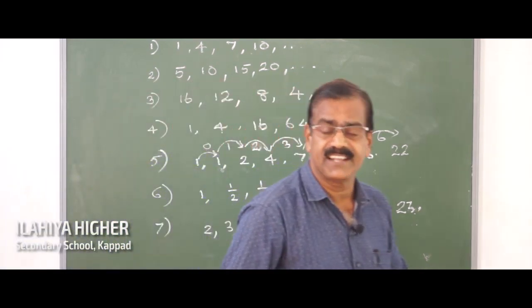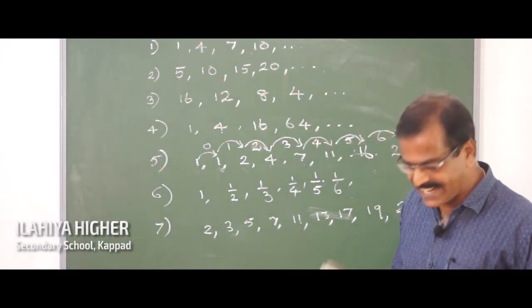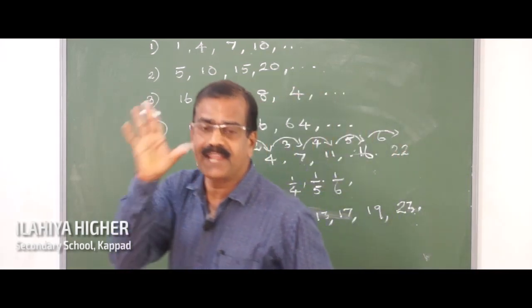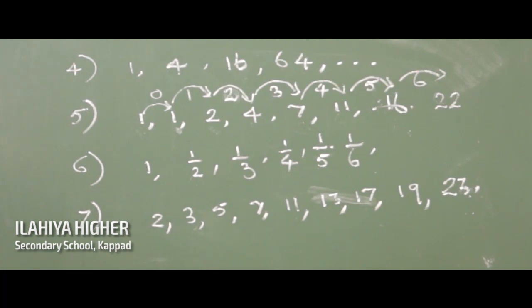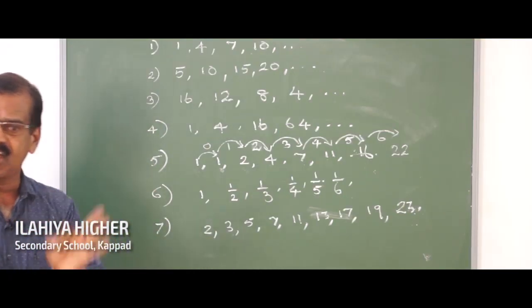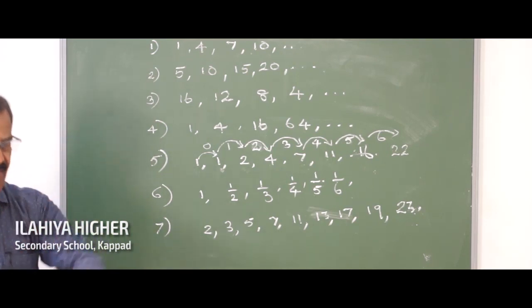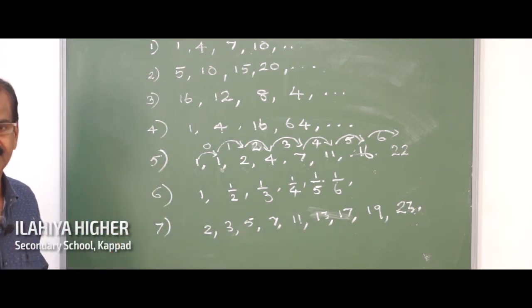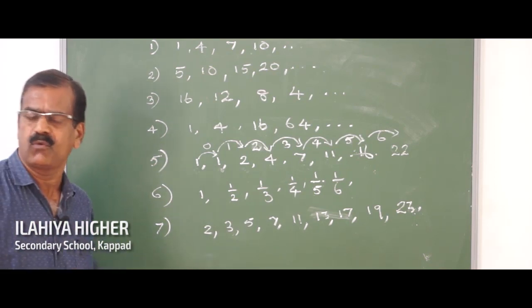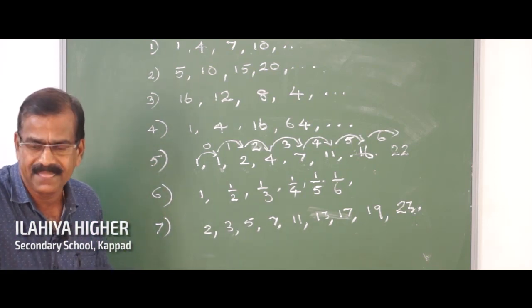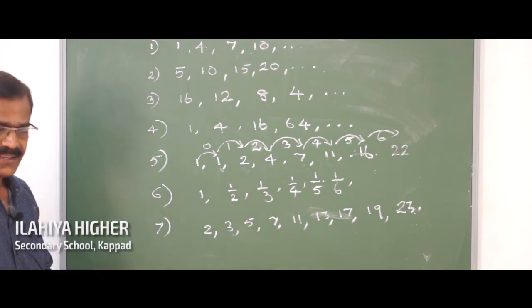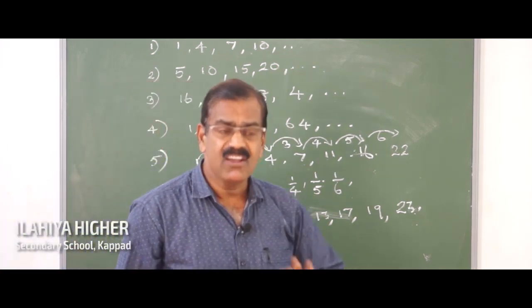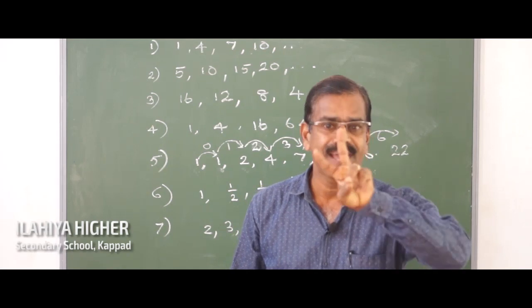The numbers written are actually prime numbers. Only prime numbers are written starting from 2, because 2 is the only even prime number. What is meant by a prime number? A number which has only two factors.